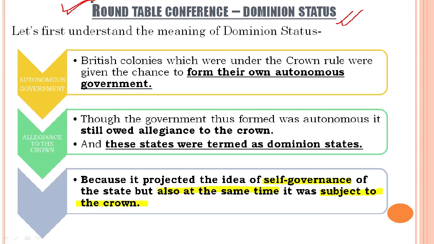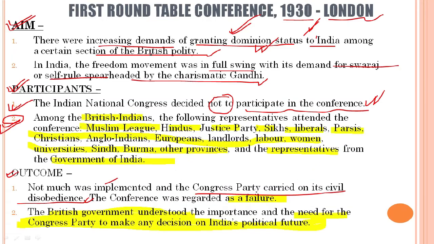Why were these roundtable conferences being held in London? Because the British, as they said, were about to give dominion status to India. But as I have said, nothing substantial was there in this promise. They completely differed from what they said and what they actually meant. Clear? That is why when we see the first roundtable conference, we see it as a failure.